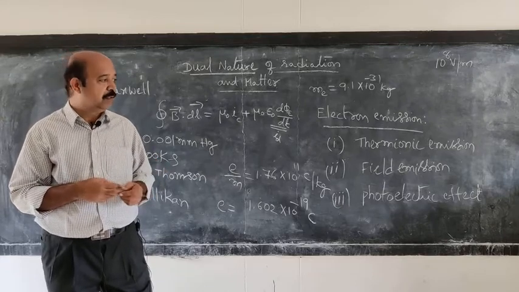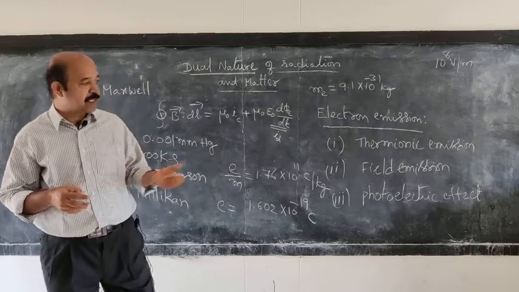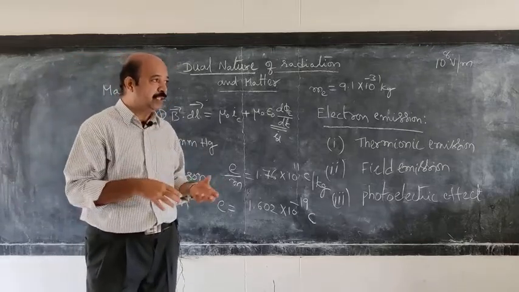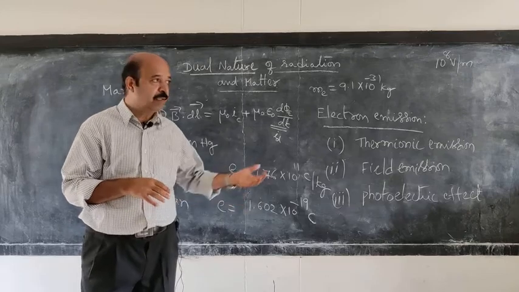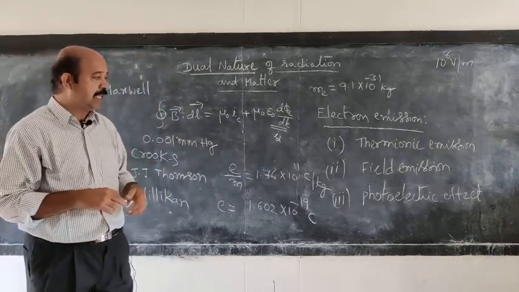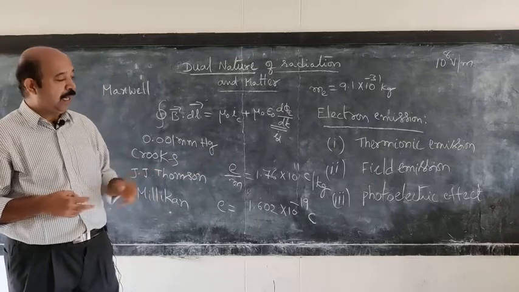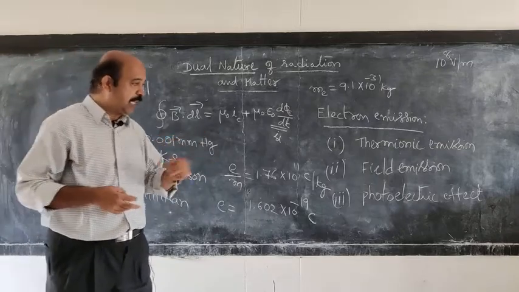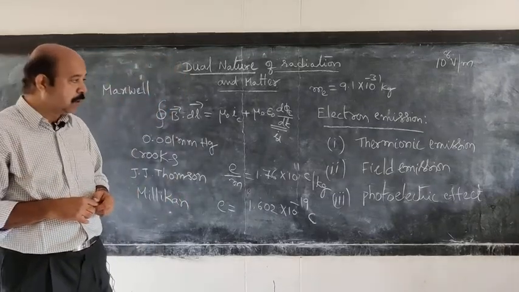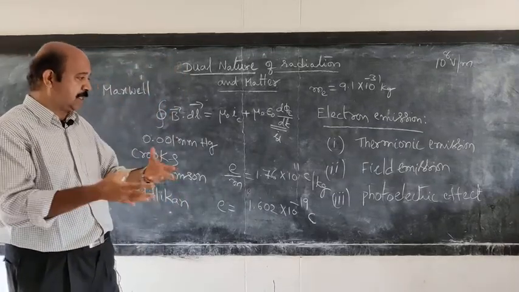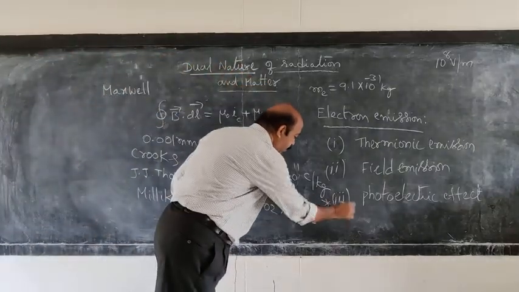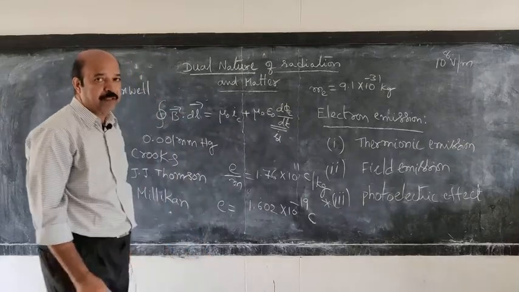It was observed experimentally by several scientists that when you shine UV radiation on a metal surface, electrons are produced. That effect is called the photoelectric effect. And such electrons produced are known as photoelectrons. We are going to focus in this chapter mainly on this topic, that is the photoelectric effect.